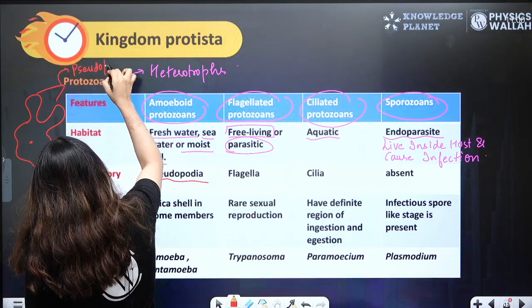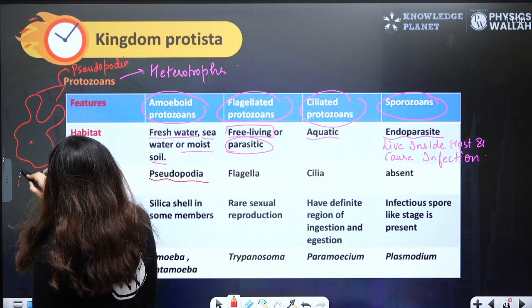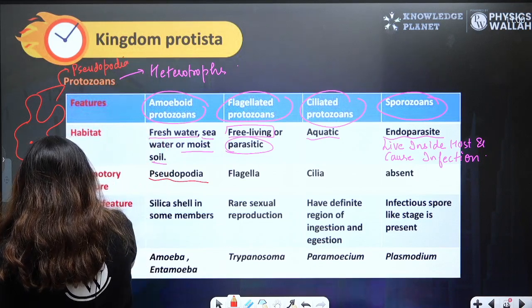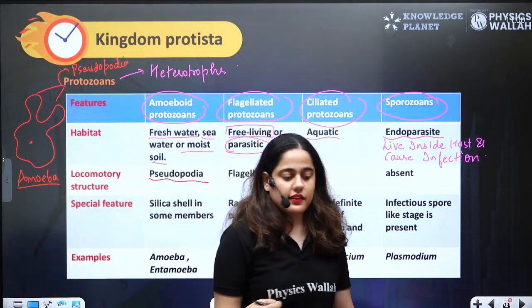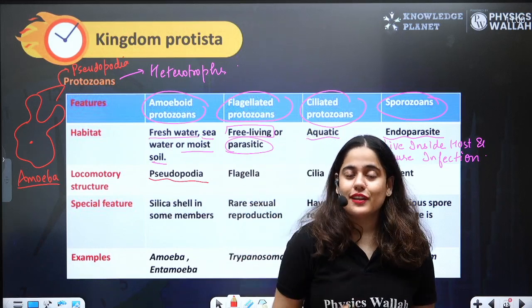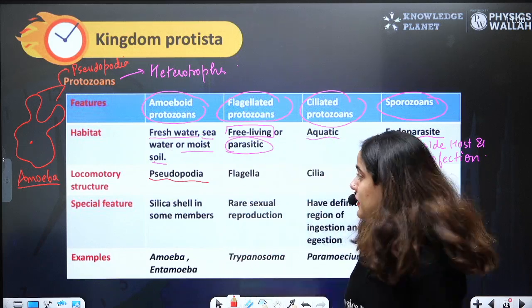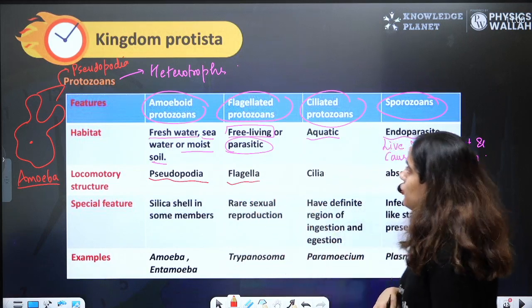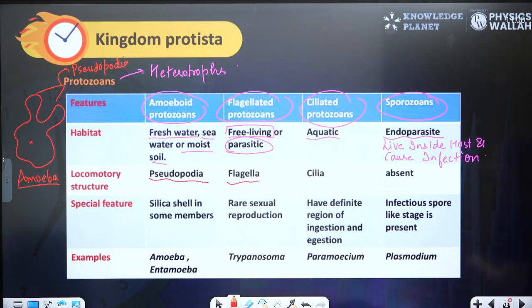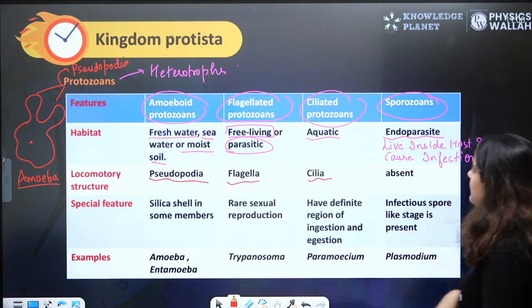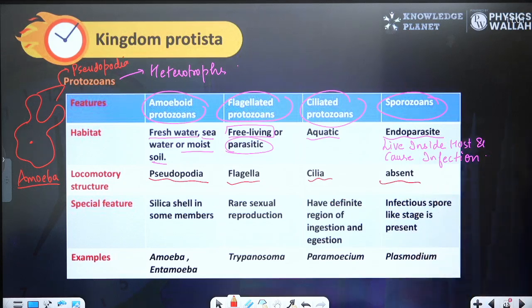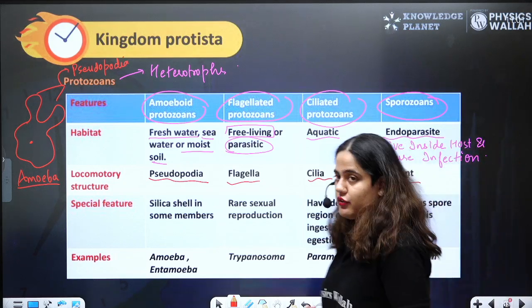Right? This is amoeba. So this pseudopodia helps in the engulfing of food and also helps in the movement of amoeba. Flagellated protozoans have flagella for their movement. Ciliated protozoans have cilia, and in sporozoans there is no such locomotory structure.